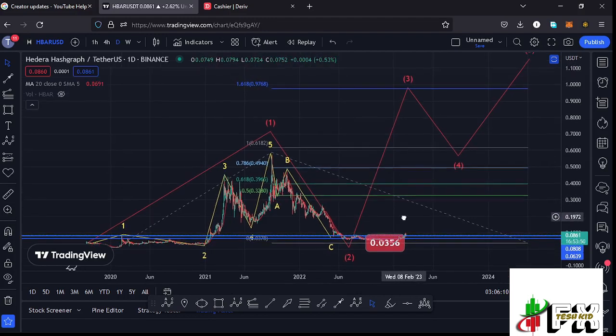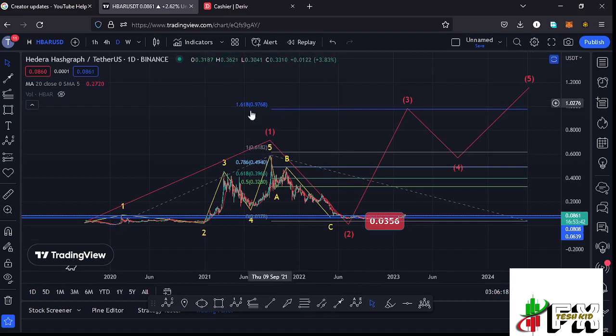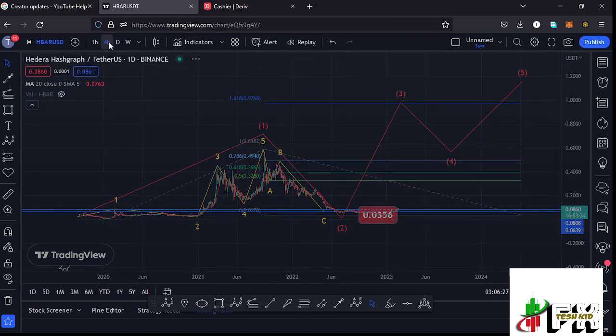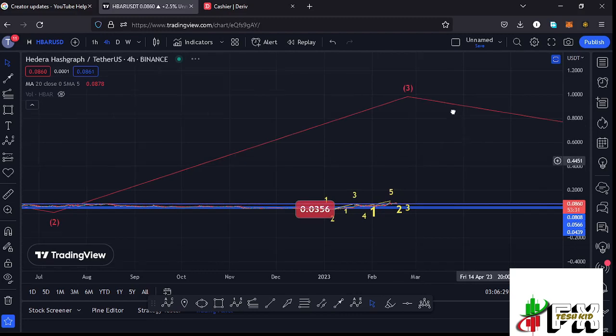And after seeing the low for that second wave, we expected a massive bounce to the upside in the formation of that wave 3, where here on the daily chart I have target areas to the upside in the formation of that wave 3 at the fib level 1.618, and that is at around the $0.9768 mark, and that is the minimum that I'm expecting that higher Elliot wave count 3 to the upside to do.